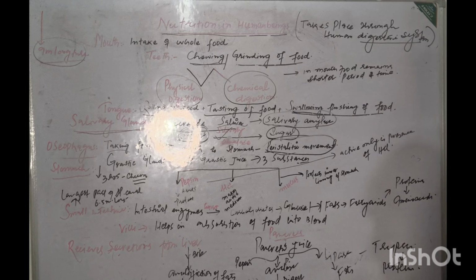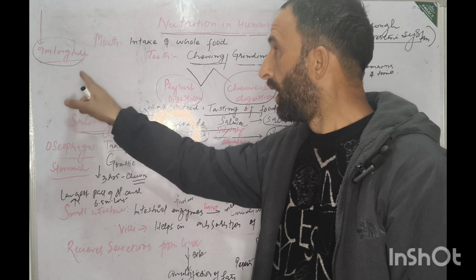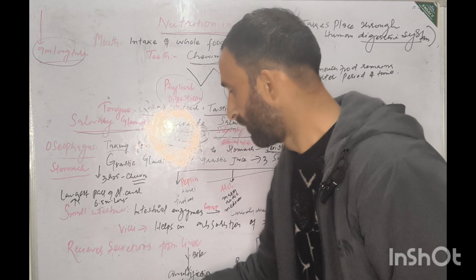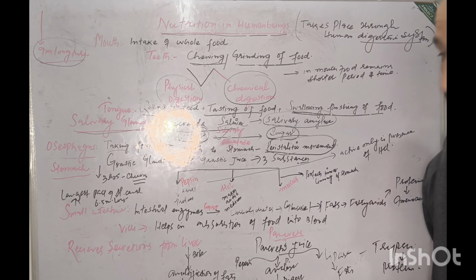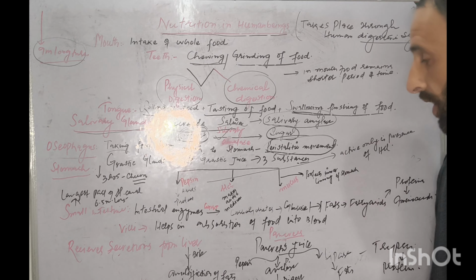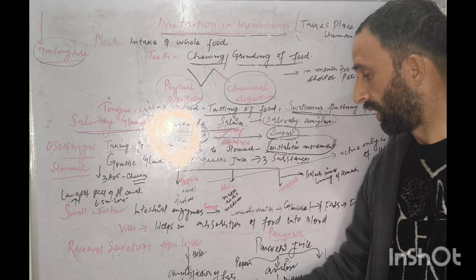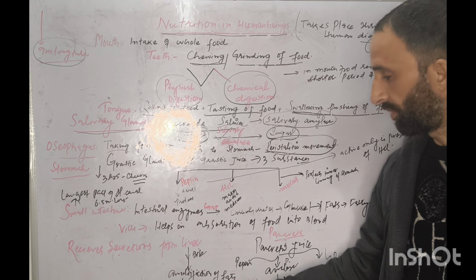But the main point here is that the small intestine receives secretions from the liver. From the liver, it receives bile. Bile helps in emulsification of fats.